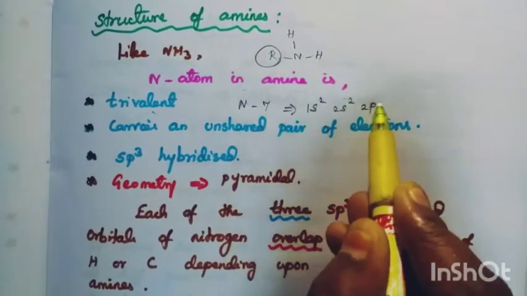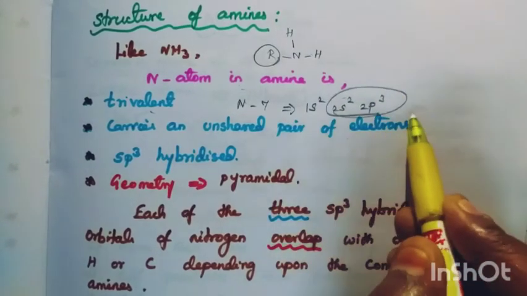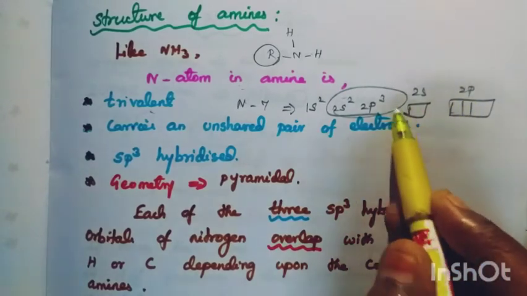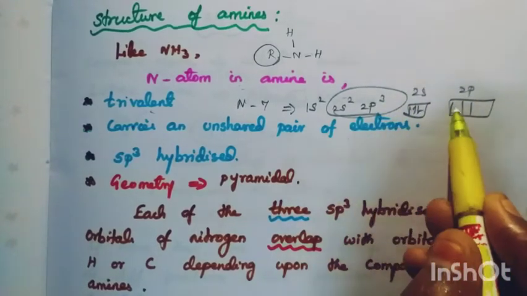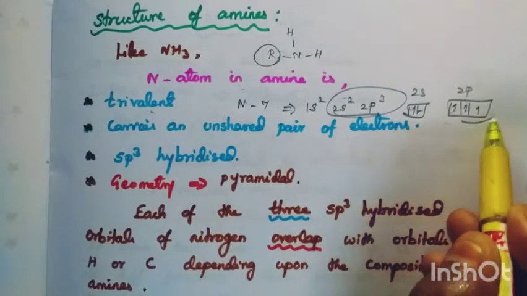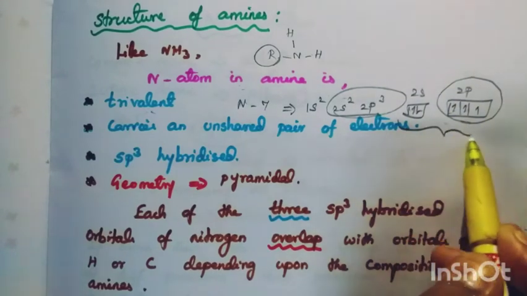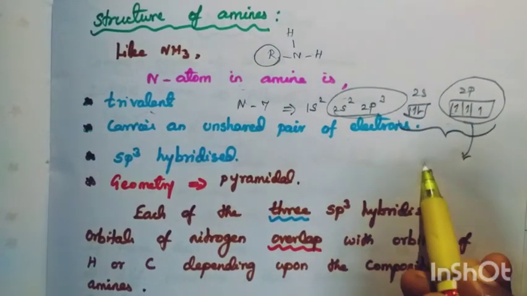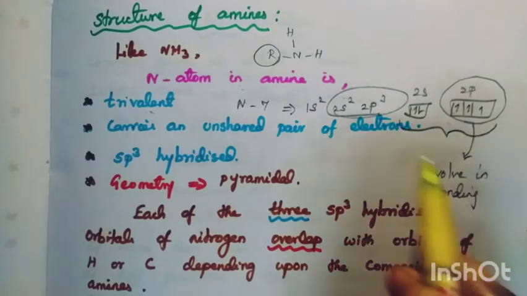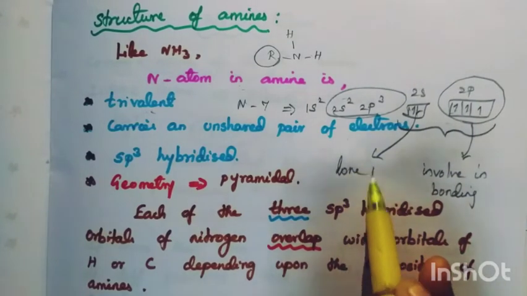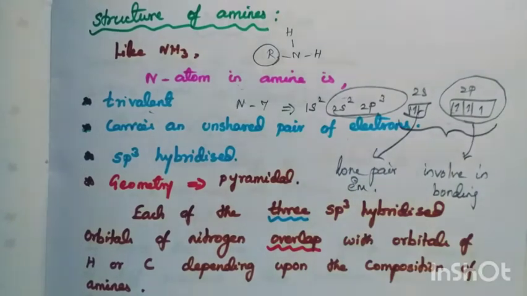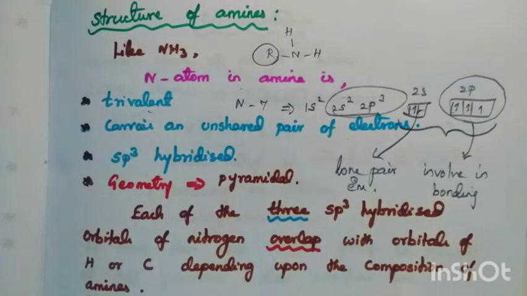1s2, 2s2, 2p3. Outer electronic configuration. This is 2s and this is 2p. 2s carries how many electrons? 2 electrons. 2p carries how many electrons? 3 electrons. The unpaired electrons present in the outermost shell are involved in bonding. And this pair is called lone pair. The pair of electrons not involved in bonding is called lone pair electrons.